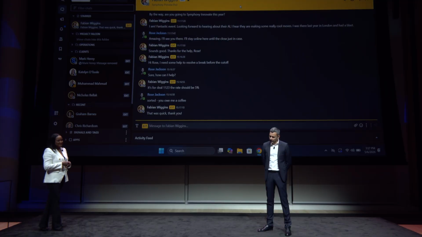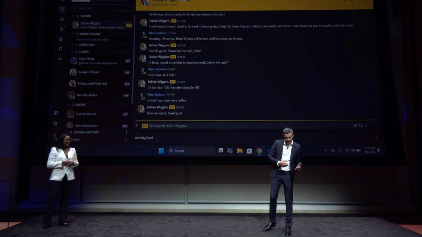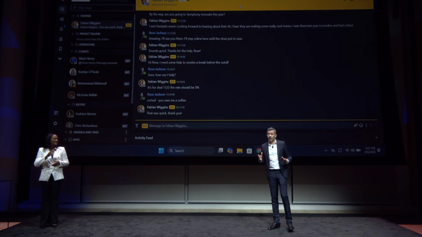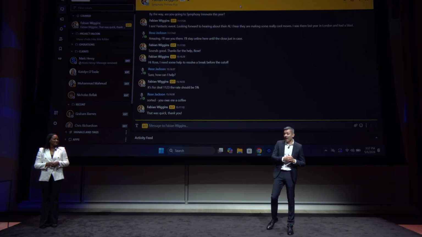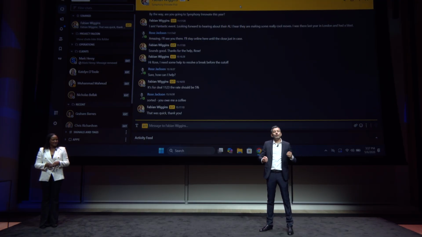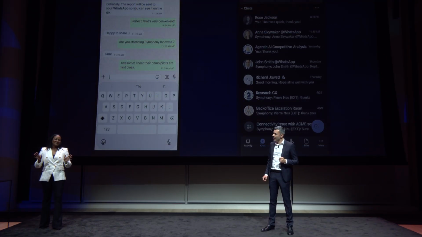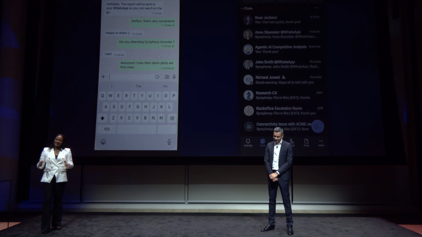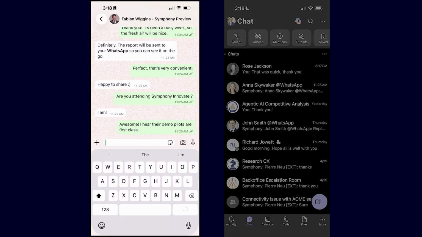Okay, let's have another demo. Let's up the ante. So no longer am I at my desk. I'm out and about. I'm on my mobile with the Teams app, appreciating that sweet New York City midtown aroma. And I'm playing Anna, a corporate investor. I do not use Teams, nor do I have access to Symphony. My main communication tool is WhatsApp, and that's what I use for all of my conversations. In fact, here's my WhatsApp screen.